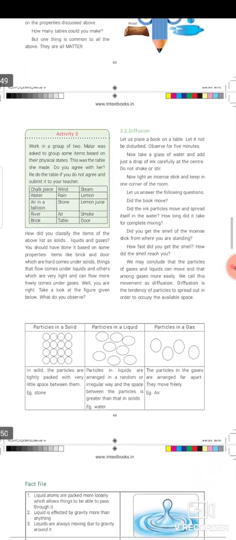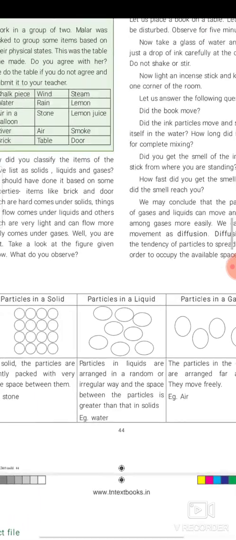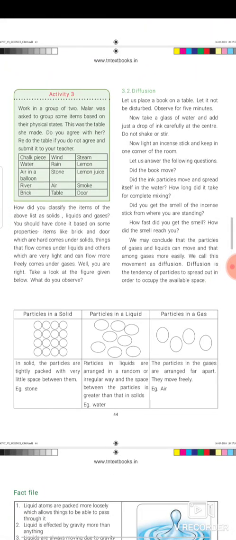So this is the table given for you to understand the arrangement of the particles in solid, liquid and gases. See the first column: the particles are arranged very tightly in solid, loosely in liquid, very loosely in gases. In solid, the particles are tightly packed with very little space between them.